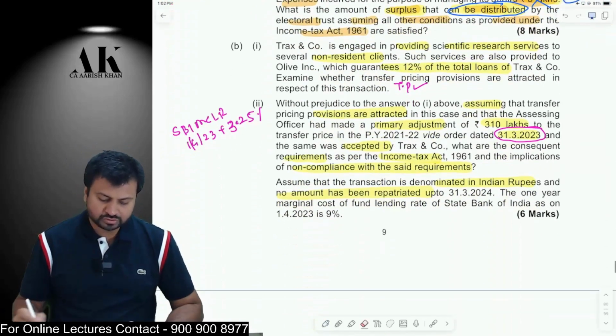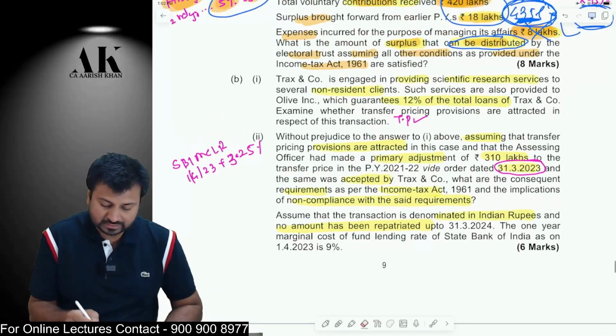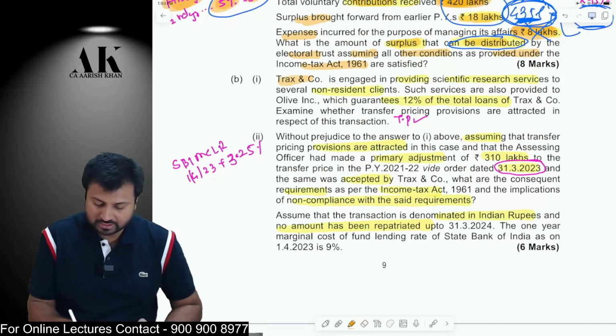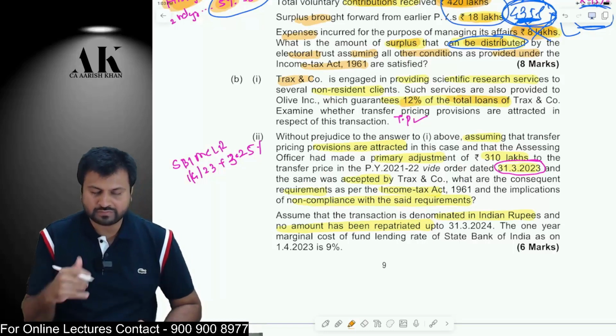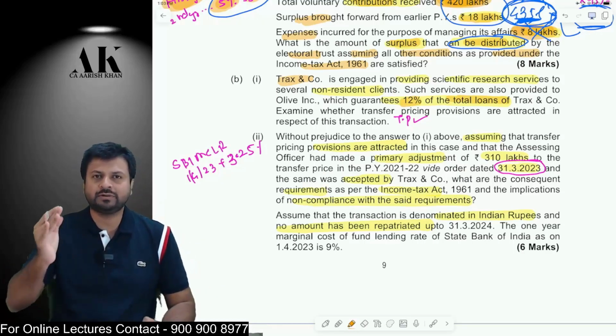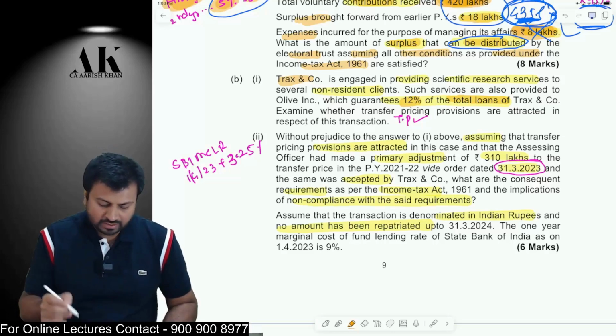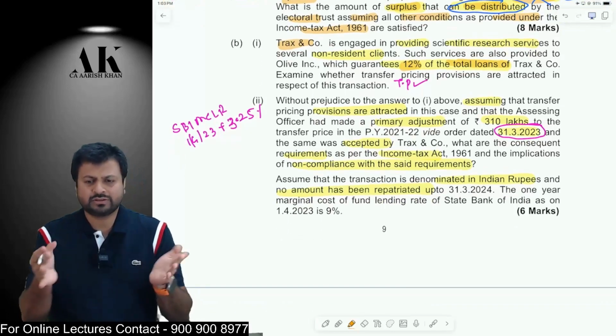Now let's move on to the next question. Next question is a very simple question on your transfer pricing. There is one assessee, there is another assessee, and one entity gives a guarantee of 12% of the total loans of another entity. Therefore, both of them are what? Deemed to be associate enterprise. If one entity guarantees 10% of the loan of another entity, then both of them are deemed to be associate enterprise.